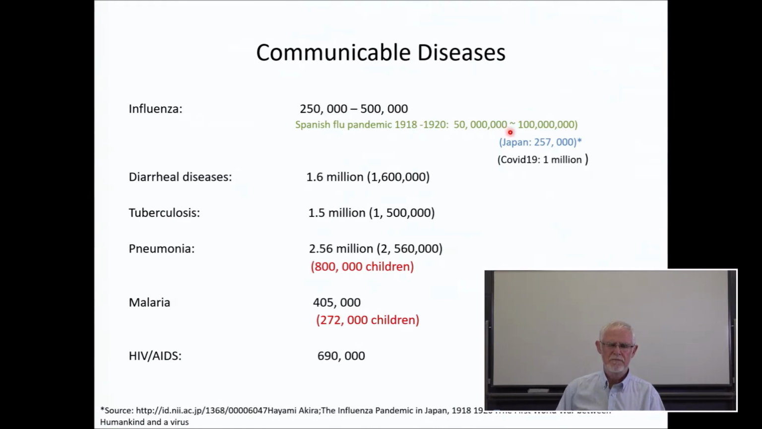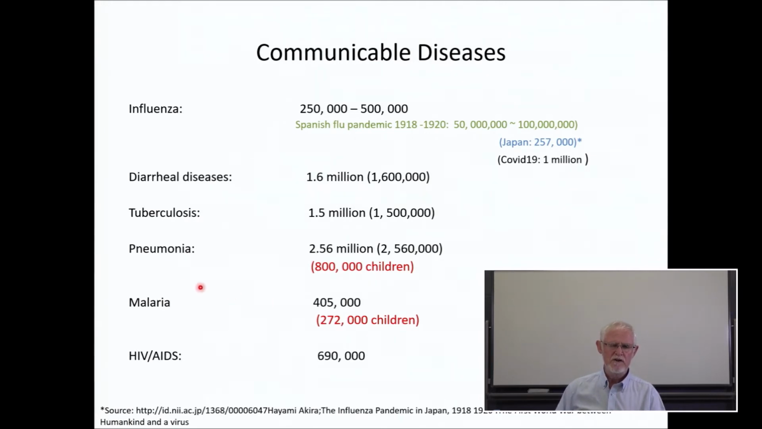When we compared to COVID-19 now, just 1 million people, again a terrible, terrible disease, but very little compared to 100 years ago. Other diseases, diarrheal diseases, now this again is cholera, particularly 1.6 million people, tuberculosis, 1.5 million people, pneumonia, 2.56 million people, but again, very terrible thing, 800,000 of these were children. Malaria, of course, carried by mosquitoes, 405,000, but 272,000 of those were children.